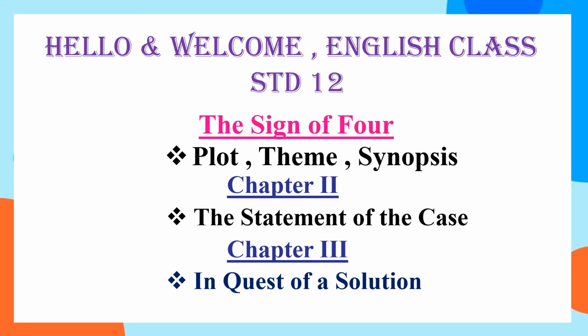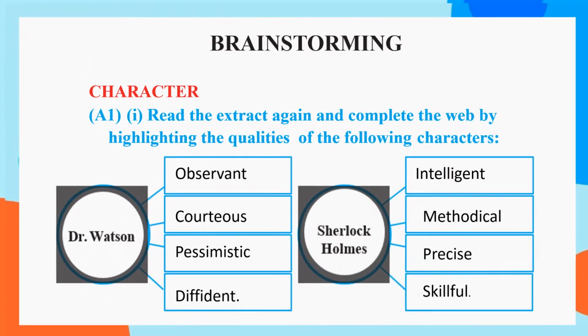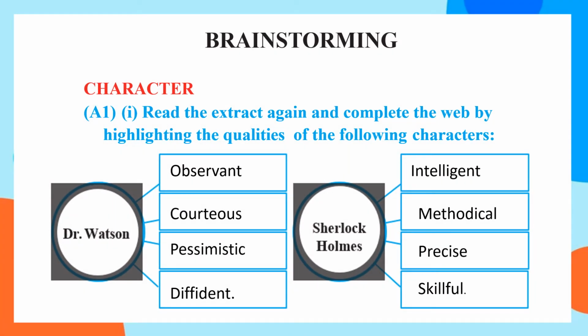We have done the plot, theme and synopsis of the novel The Sign of Four. Also, we have read chapter 2, The Statement of the Case, and chapter 3, In Quest of a Solution. We have to do the brainstorming part of these chapters that we have completed. We begin with the brainstorming part.